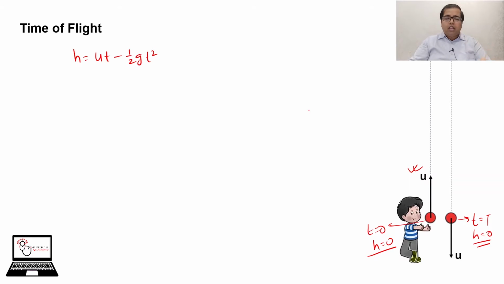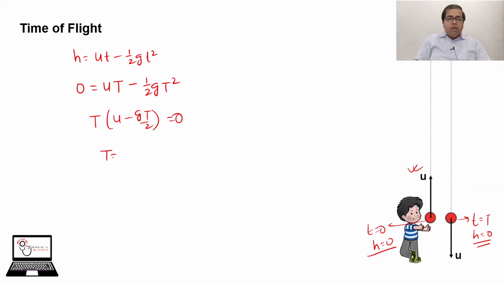Now calculate the time of flight. We have h is equal to 0 at final point. u, the time of journey is capital T, minus half g into capital T square. I am taking capital T common. T into (u minus gT by 2) is equal to 0.